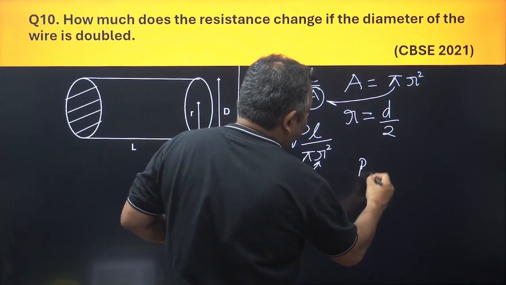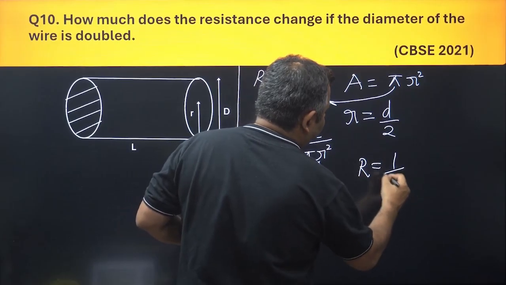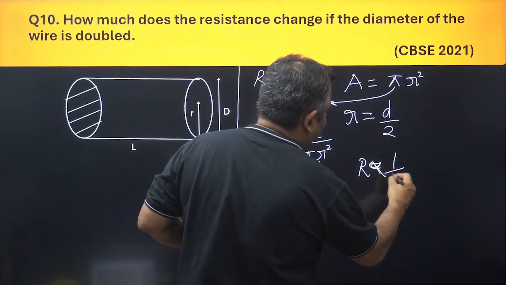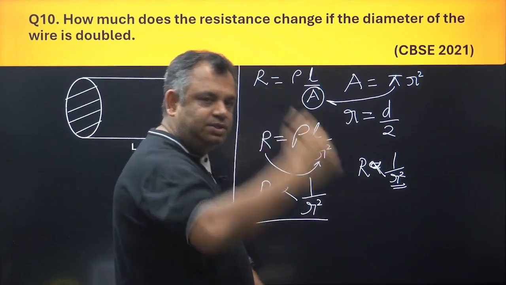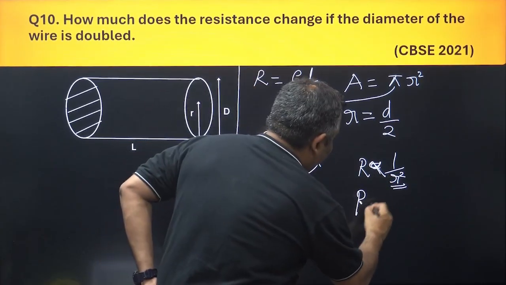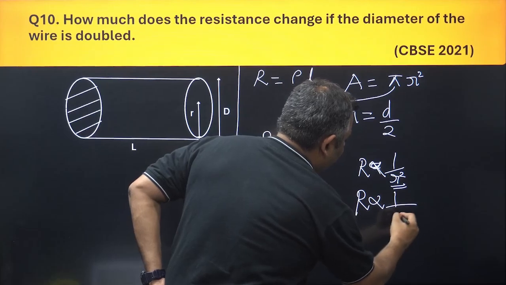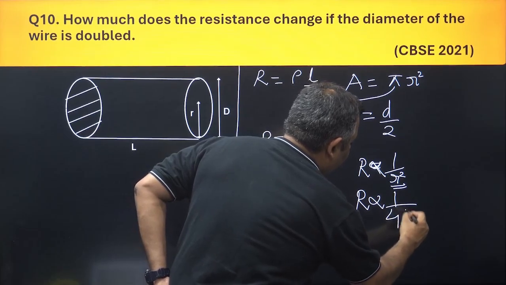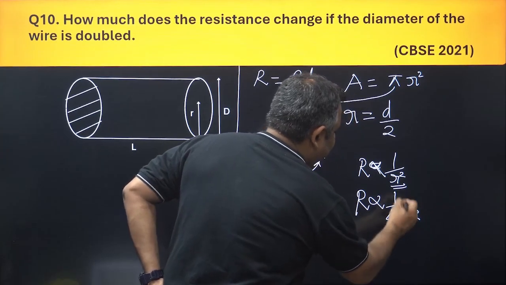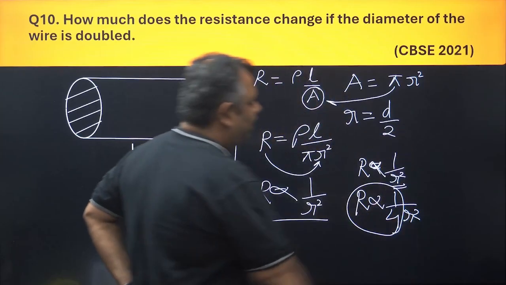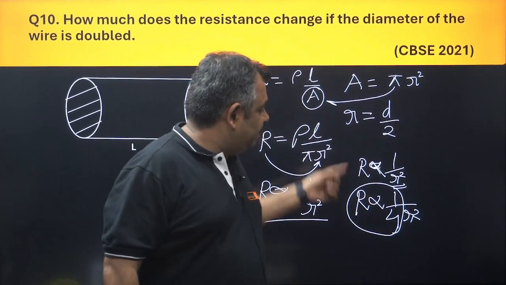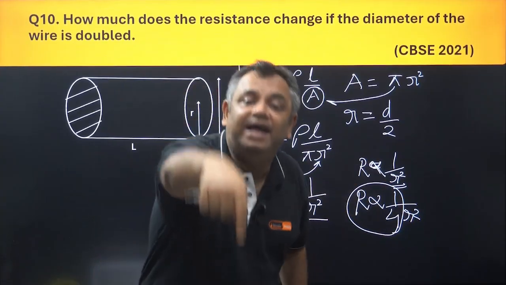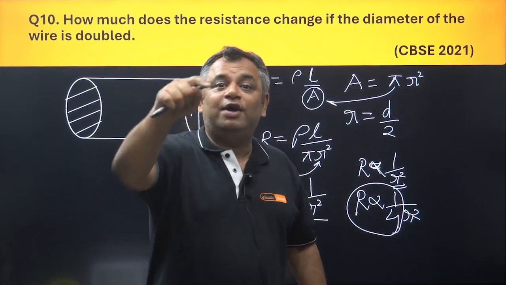If R is proportional to 1 by r square, and this r becomes twice, then R would be proportional to 1 by 4 r square. So the resistance is going to reduce 4 times because it is inversely proportional to the square of the radius.